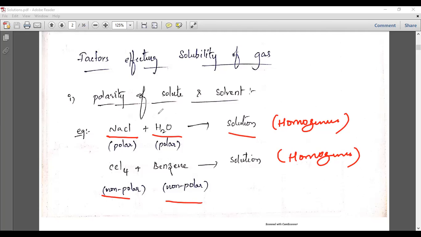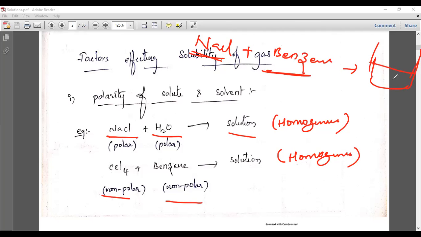So what happens if you take a polar solute and a non-polar solvent? You can take the example of NaCl dissolving in benzene. See here what happens. The NaCl is polar and the benzene is non-polar, so it makes two layers, an upper layer and a lower layer. The denser liquid will go downside, and the less dense one will be on the upper side. So you have to understand that. By the combination of NaCl and benzene, you will get a heterogeneous mixture, because two layers are formed.